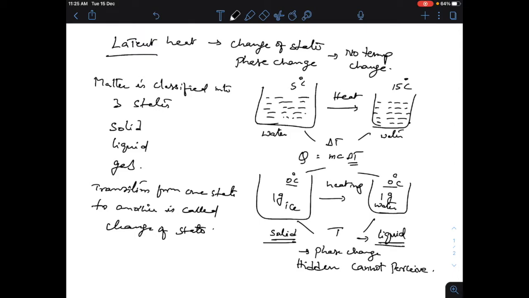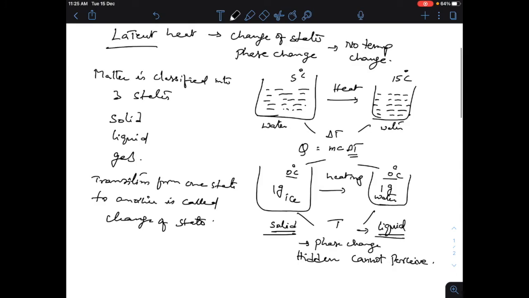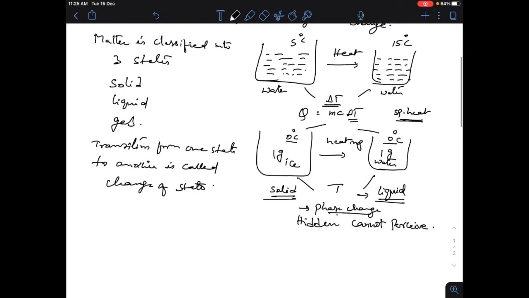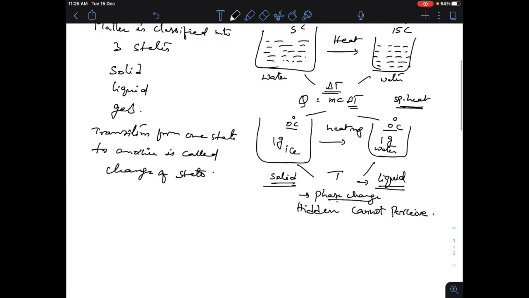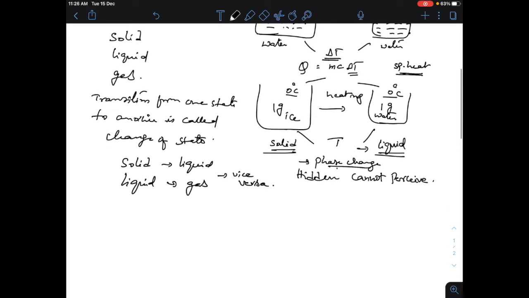So to simply understand, when there is a phase change, you have latent heat, and when there is a change in temperature, you have specific heat. That is the whole idea that we need to understand conceptually. Now the 2 common changes of state are solid to liquid and vice versa, then liquid to gas or vice versa.